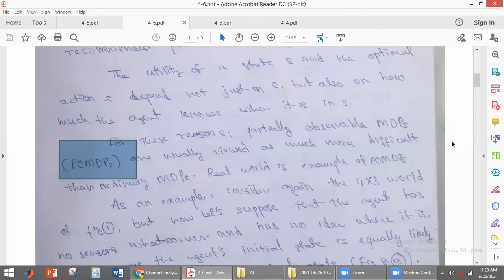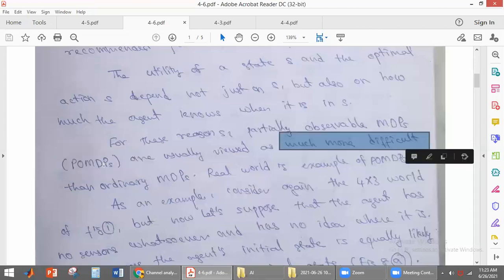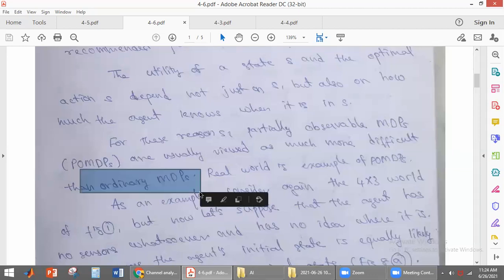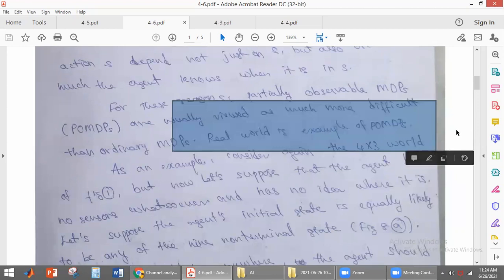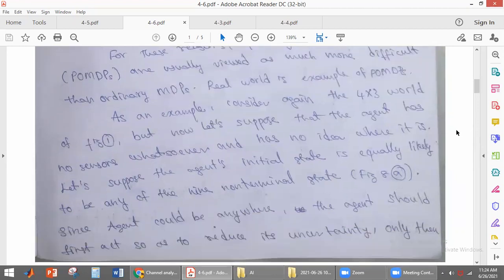Partially observable MDPs are much more difficult than ordinary MDPs, because ordinary MDPs are fully observable and know their location, whereas POMDPs do not know any information about the environment. Real world problems are examples of POMDPs.